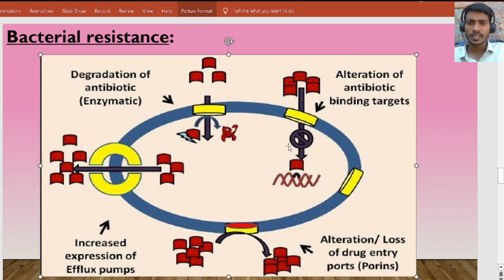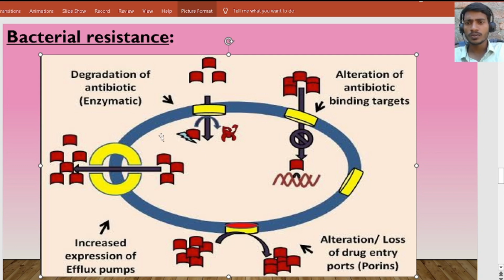They are getting resistance by four mechanisms. One is degradation of antibiotics. The first mechanism is degradation of antibiotics. Let's take an example of penicillin. This penicillin enters into the cell to inhibit the process of transpeptidation.